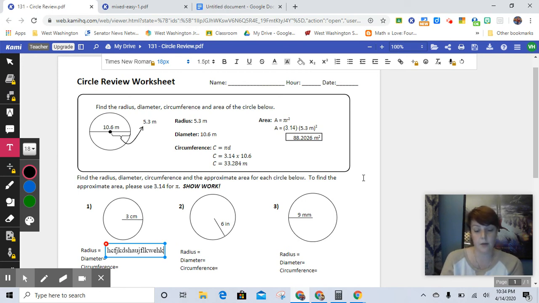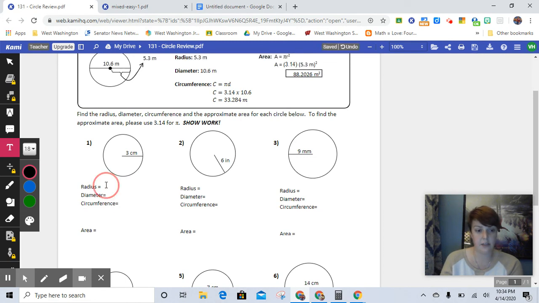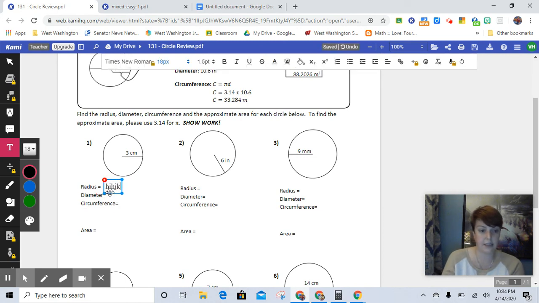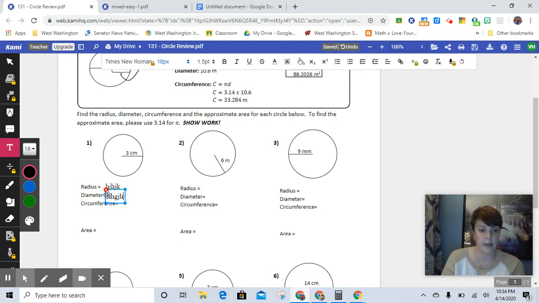On the other one, I was able to do that by just making an enter space between, but these are a little bit smaller, so you can just make your text box here, and here, and here. Then move it up a little bit.